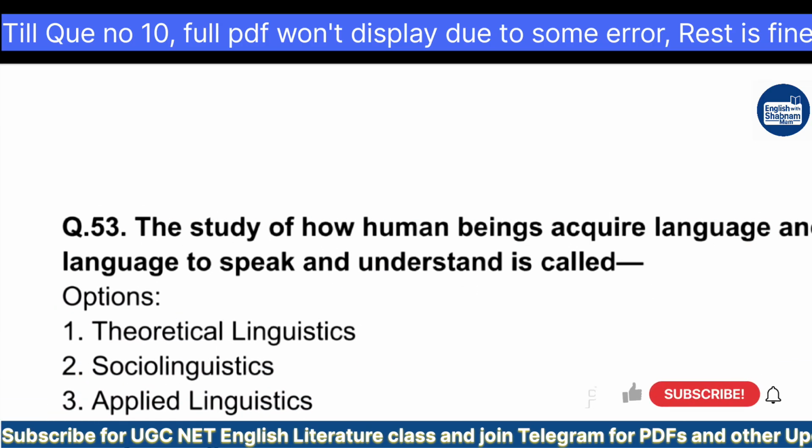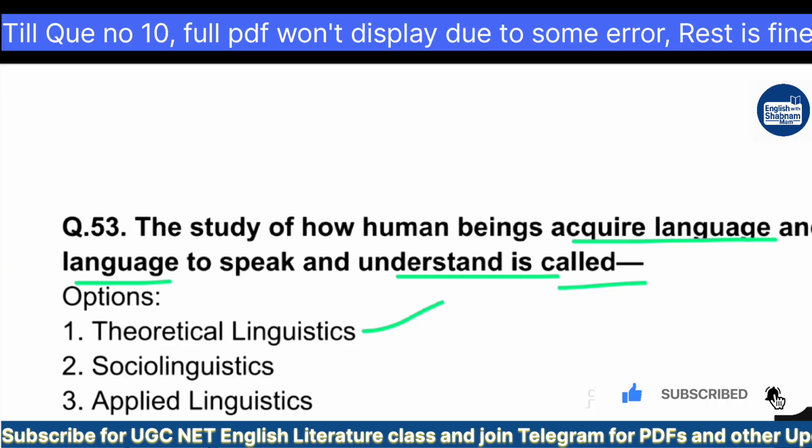Then we have another question. Question number 53. Even the memory-based questions were also tricky. You know, the study of how human beings acquire language and how we use language to speak and understand is called: theoretical linguistics, sociolinguistics, applied linguistics, and psycholinguistics. Do read the questions very carefully.